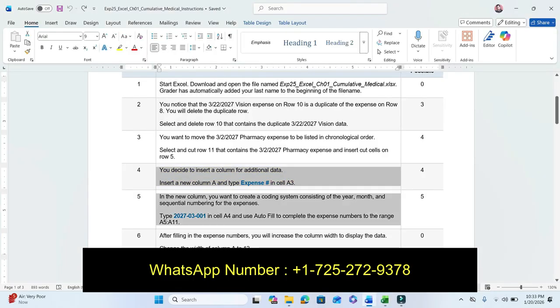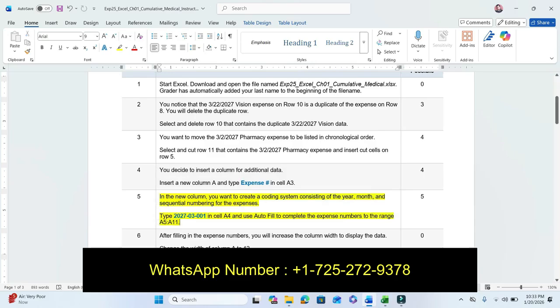Now move to our next step, step number 5. Type 2027-03001 in cell A4.